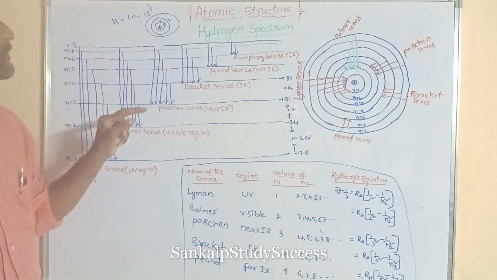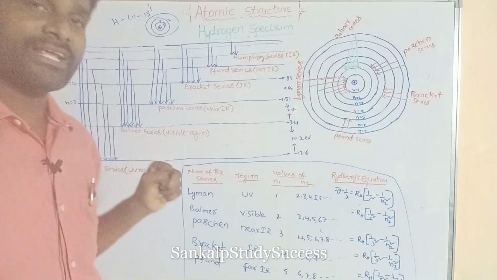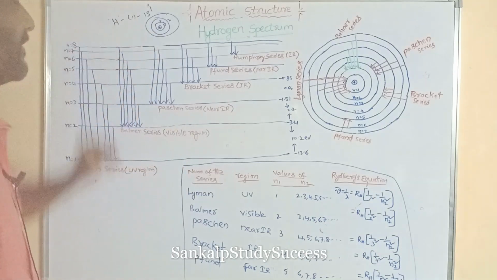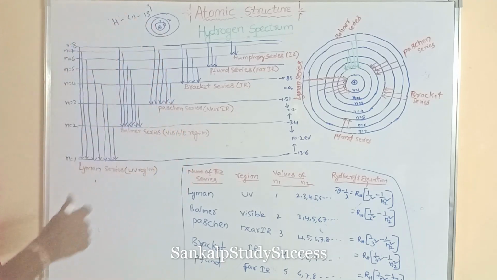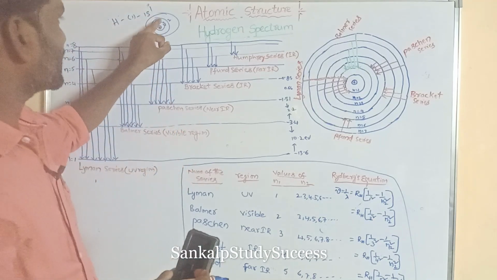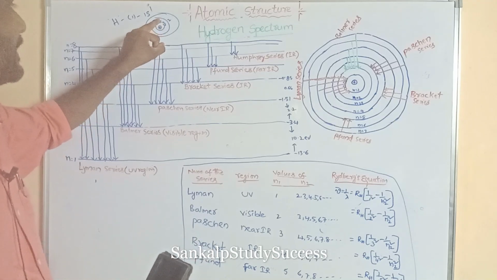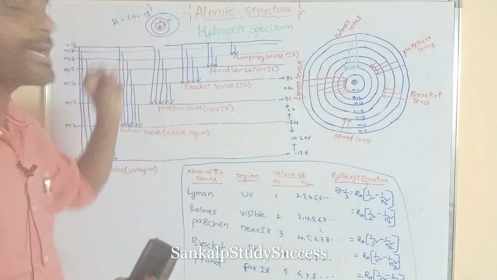This ground state electron absorbs energy and goes to a higher energy level. The electron of the ground state is excited to a higher energy level by the absorption of energy.